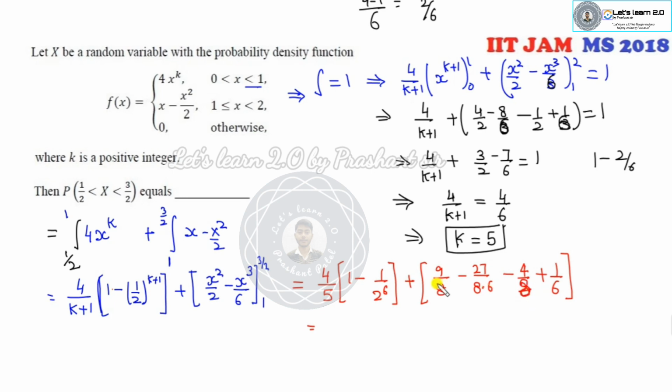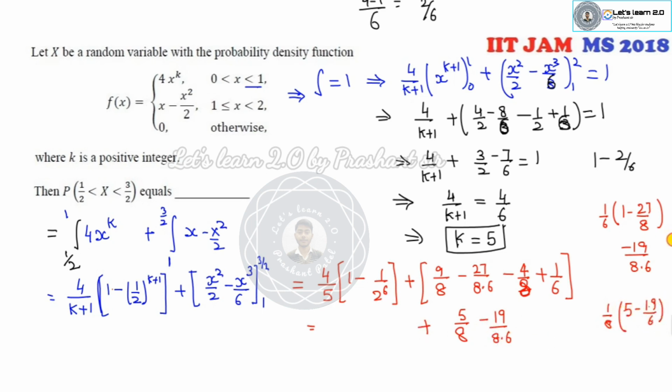Now you can solve this calculation. What is that? I can make them as 8, 4 over 8. So it's a 5 over 8. I can make 1 over 6 as a common. It is 1 minus 27 over 8. So what is the right answer of this? It is minus 19 over 8 into 6.